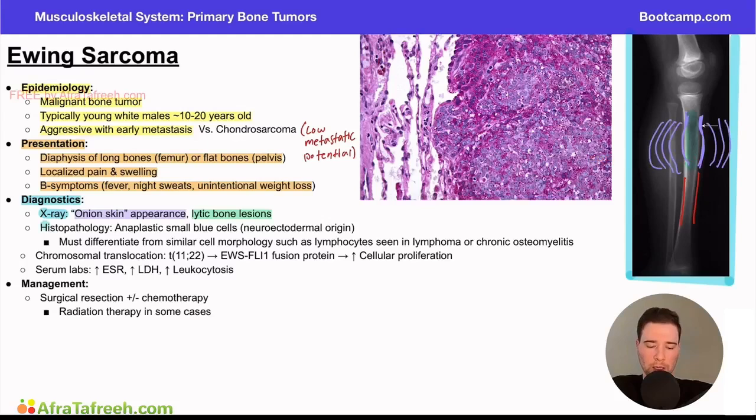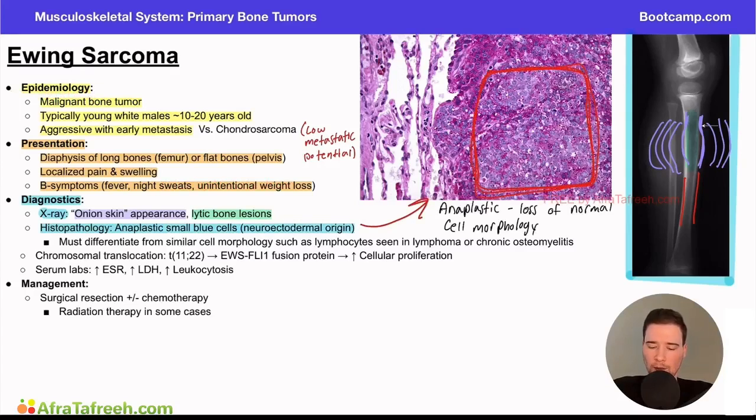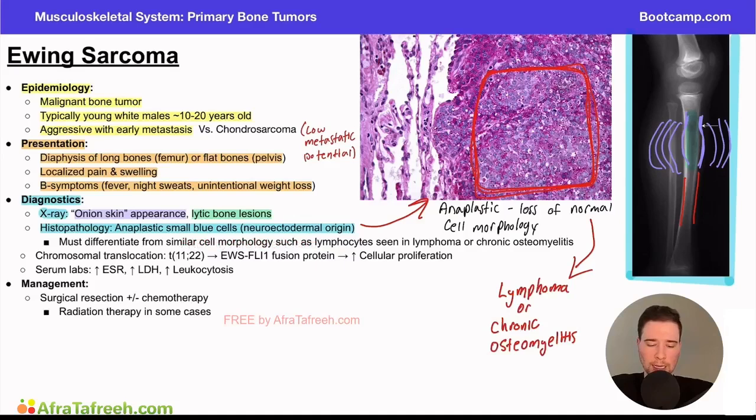Now, if we turn our attention to histopathology, we'll see anaplastic small blue cells that have a neuroectodermal origin. So I want to draw your attention to this image right here. We can look at all of these cells, which are called anaplastic, meaning they've lost their normal cell morphology. You can also appreciate that there are a lot of blue cells in here, right? We have the purple background, but a lot of these cells are blue, and that's why they're called anaplastic small blue cells. Important to note that these look similar to lymphocytes. And so this histopathology can also be seen in things like lymphoma or chronic osteomyelitis. I've highlighted that here as well.